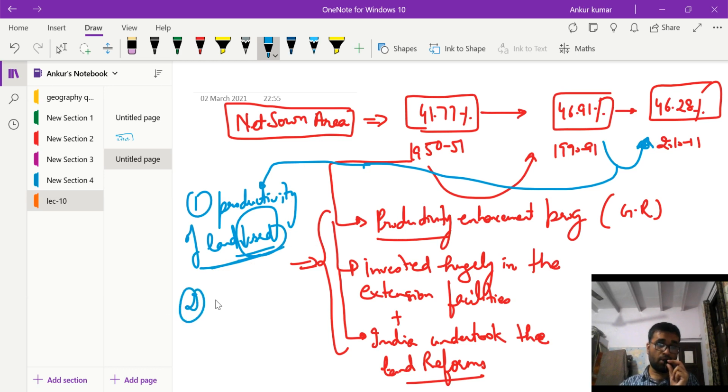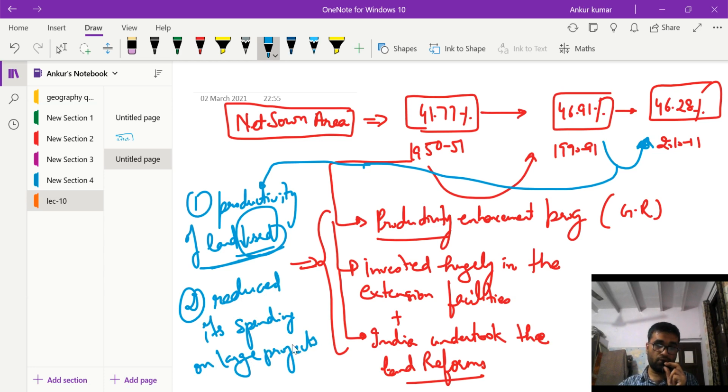The second one, the government also reduced its spending on large projects. If you compare the 60s and 70s decades with the current decade, the spending on big reservoir dams, big projects has also reduced. For example, in the 70s and 80s we constructed big dams, Tehri Dam, Hirakud Dam, Bhakra Nangal Dam, but in today's time you do not hear of such big projects.